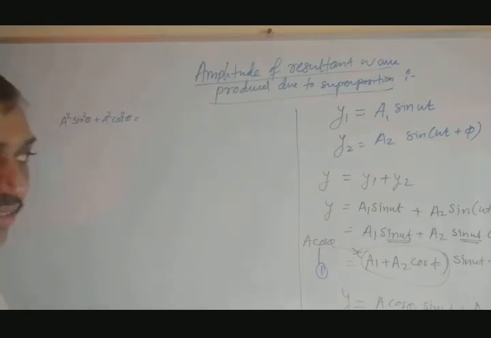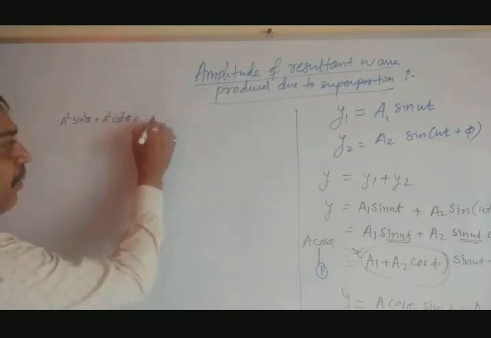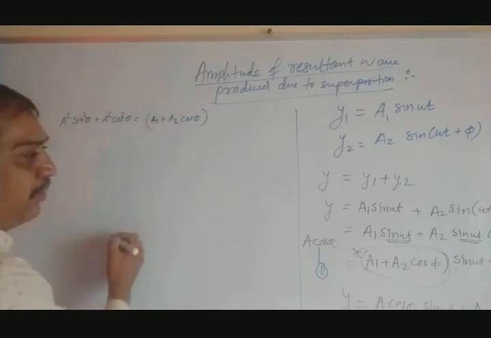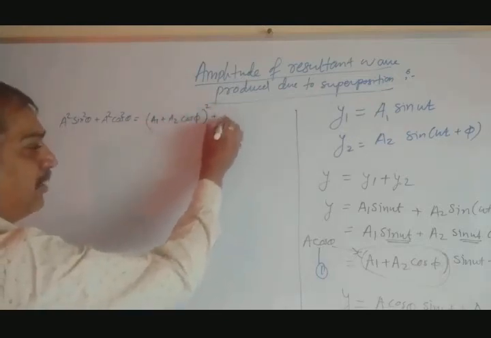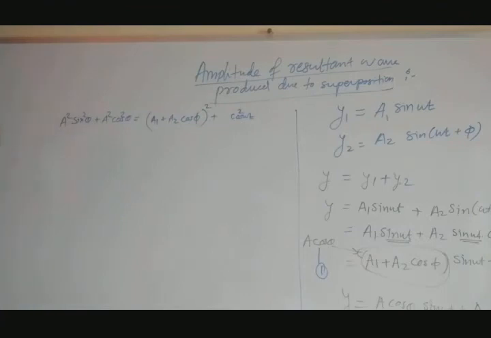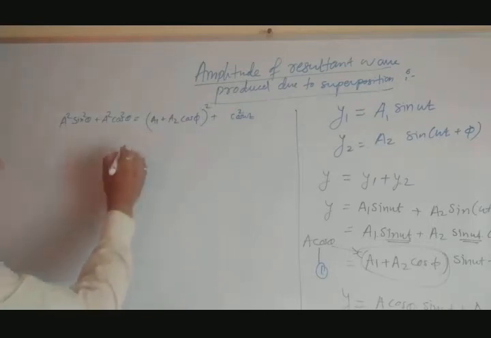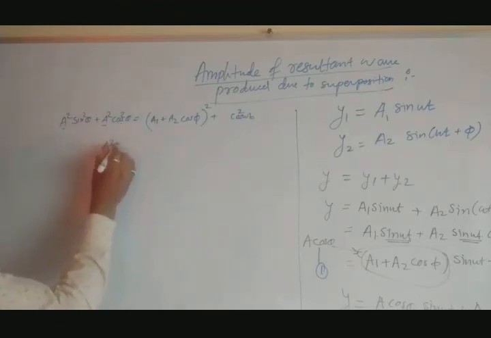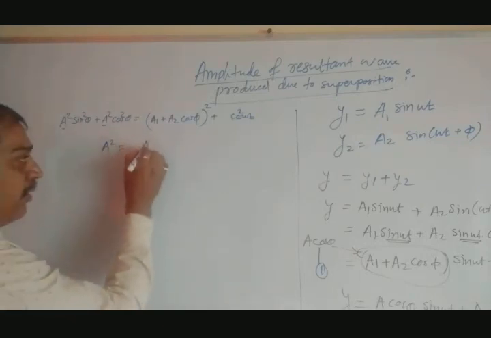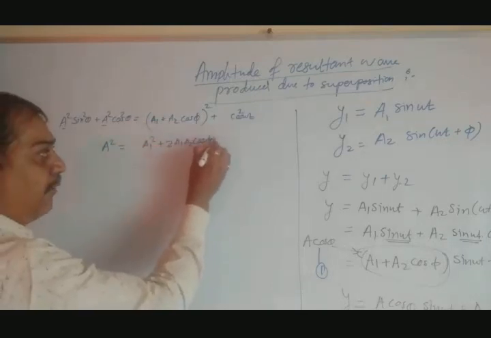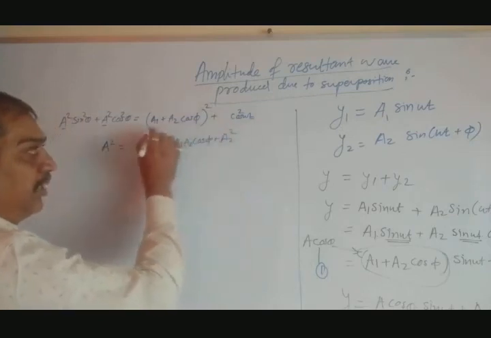Right hand side we are squaring, so it is (a1 plus a2 cos phi) whole square plus the second term squared. Take a square common, sin square theta plus cos square theta is 1, so it is a square, where a is our amplitude.